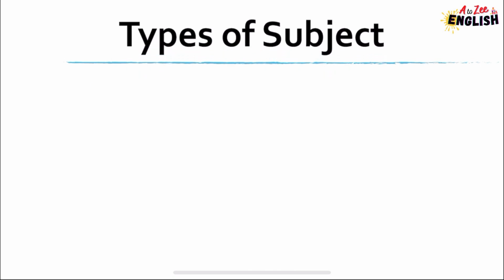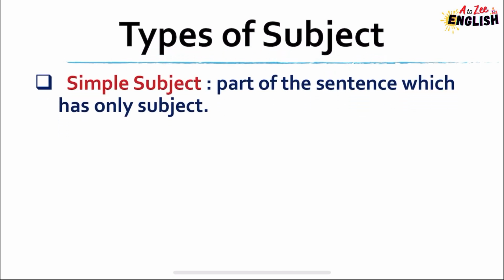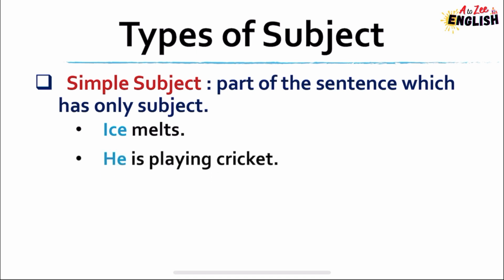Types of subject. There are basically three types of subject. First subject is simple subject. It's a part of the sentence which has only one subject, like ice melts. Ice is the only subject in the sentence, so it is a kind of simple subject. He is playing cricket.